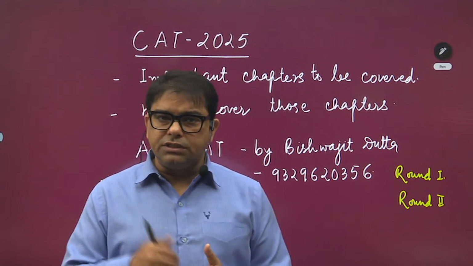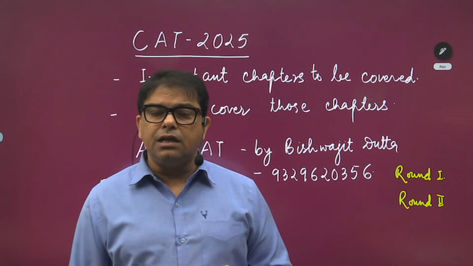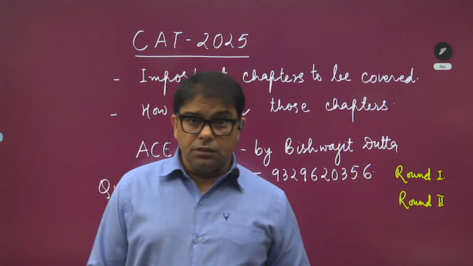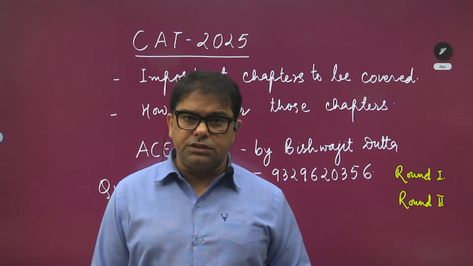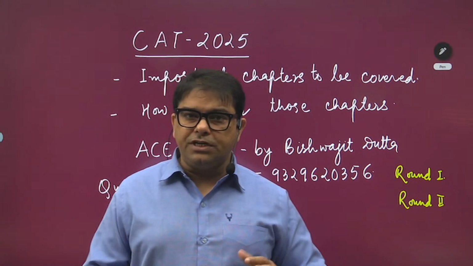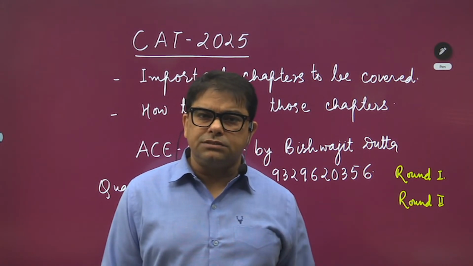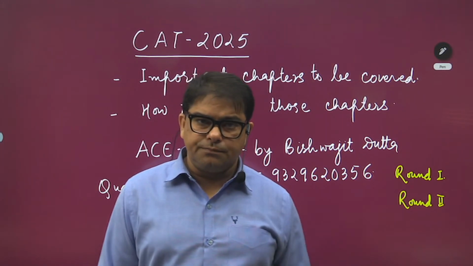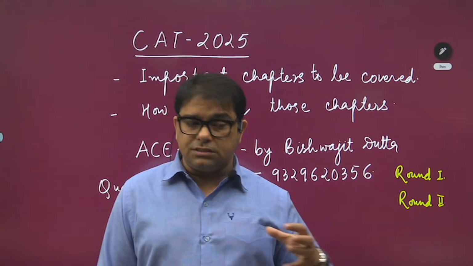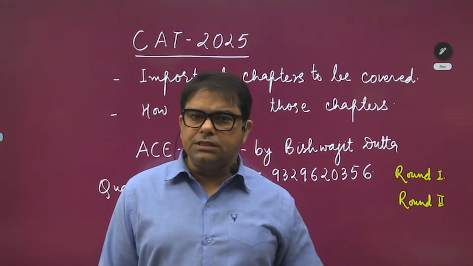Maths, that is quantitative ability, and DILR are the only 2 sections which even if you do 10 to 12 questions, you are still able to figure out whether you are in or out. Because when you do the questions, you get the answers. When you get the answers, you match with the options. And when you see that your answers are with the options, then you realize that you must have done it right.